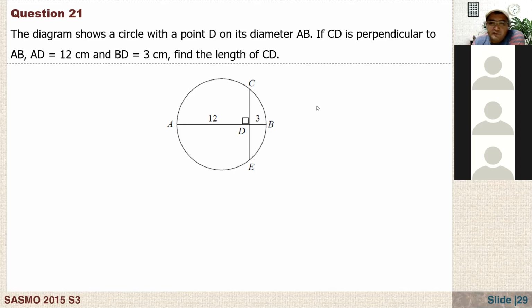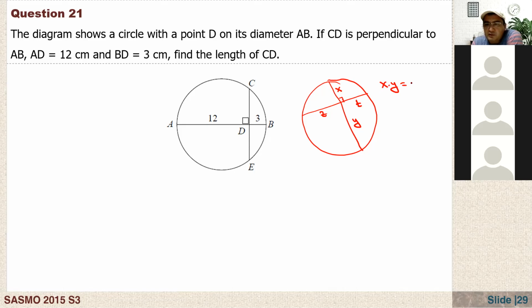If you remember, when we studied coordinate geometry, if you draw any circle and any two chords, it doesn't matter, and they intersect each other, let's say this one is X, this one is Y, this one is Z, this one is T, in length. Then X times Y is equal to Z times T. Is the answer 6? The answer is 6, because here it's a chord and this one is 90 degrees.